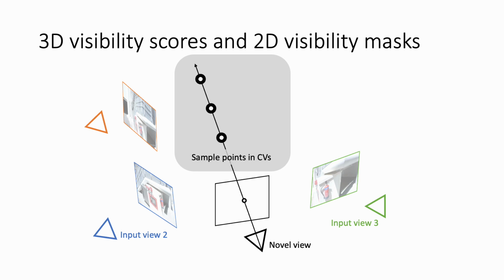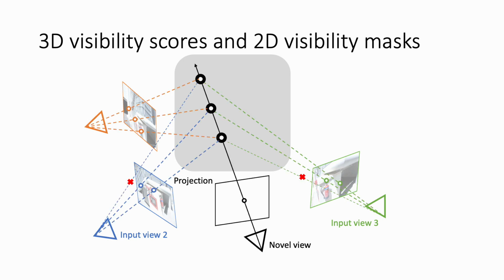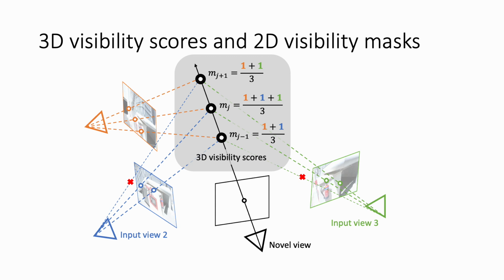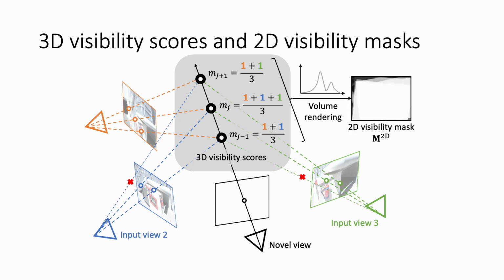First, we sample points along the rays in the cost volumes. Then we project these points to determine if they fall within each viewport's coverage. The Boolean indicator of whether the points fall within the viewport coverage helps us calculate the 3D visibility scores. Finally, we can obtain the 2D visibility mask that represents the viewport coverage through volume rendering.